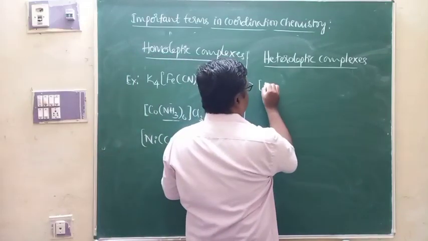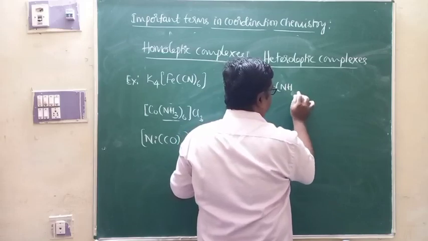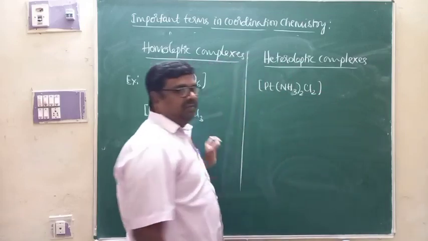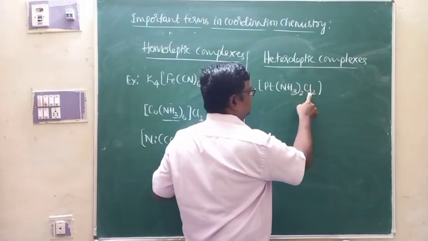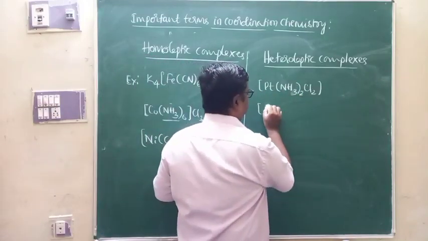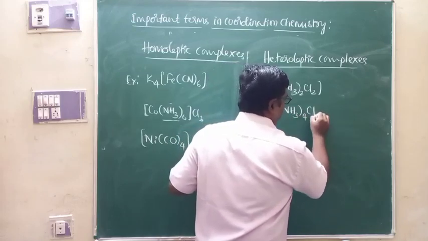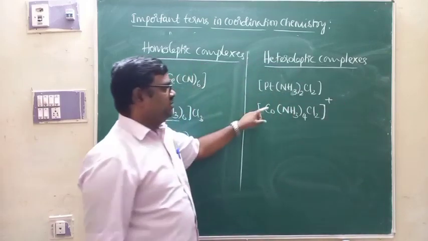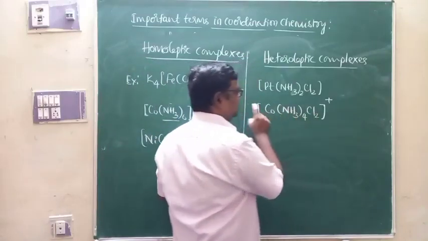For example, this is one of the examples for heteroleptic complexes, that is Pt(NH3)2Cl2. This is a heteroleptic complex where ammonia and chloride groups, different ligands, are attached to the central metal ion. This is one example. Apart from that, you can go for [Co(NH3)4Cl2]+. This is one more example for heteroleptic complexes where two different ligands are attached to the central metal ion.